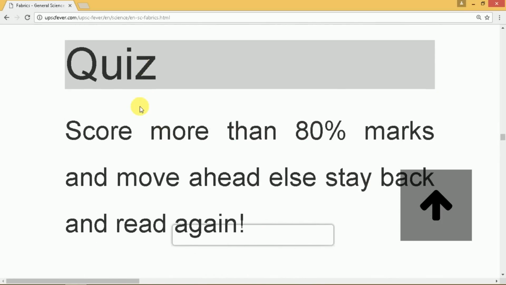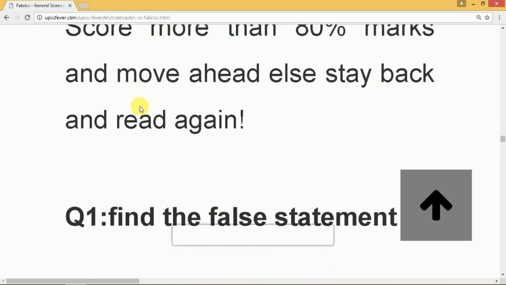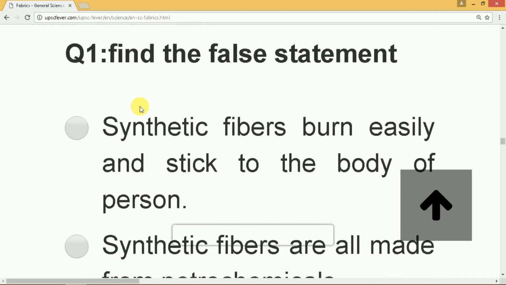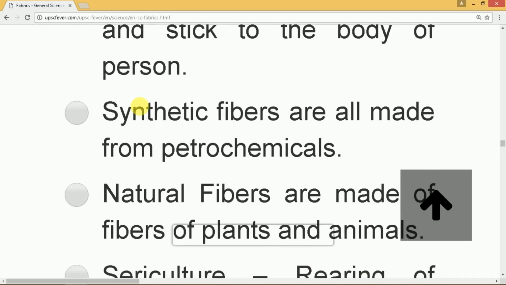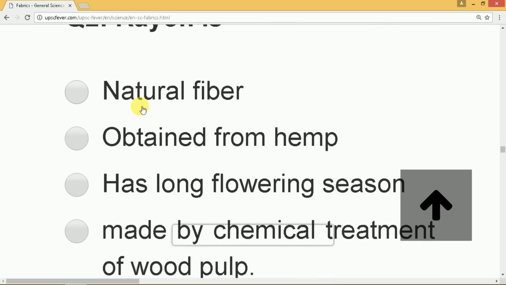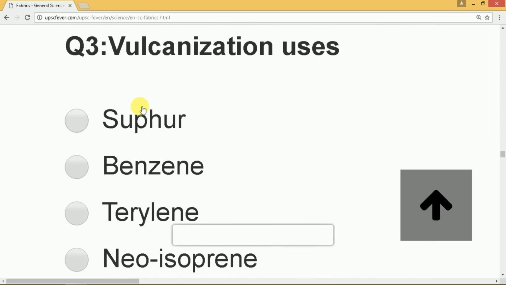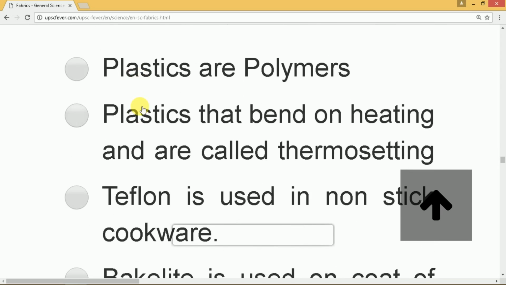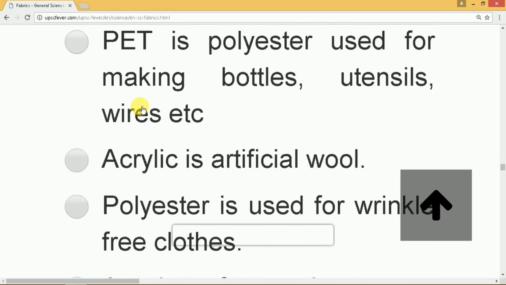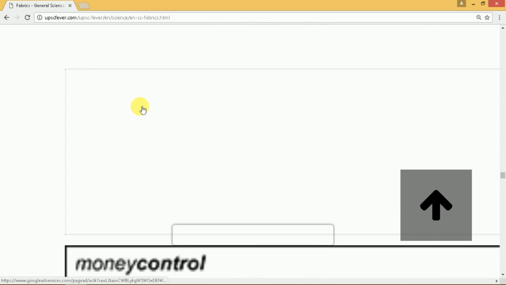So if you are now able to grasp the concepts in this chapter, you can easily solve the multiple choice questions. And if you are able to score more than 80% marks, you can move ahead to the next topic, which is the sixth chapter in our science section.